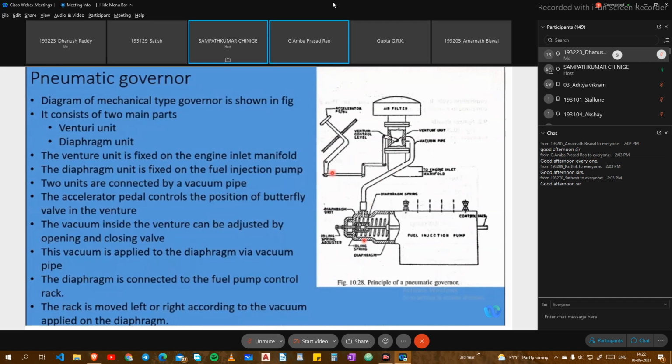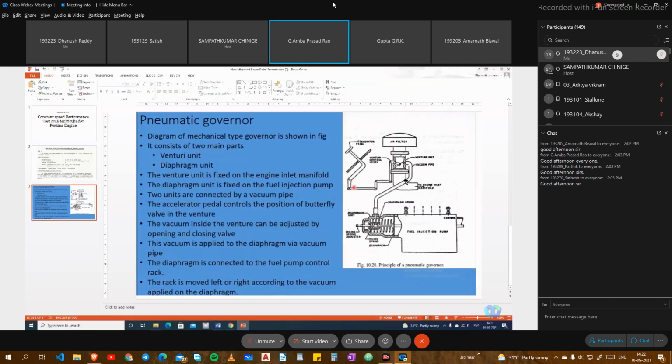So that partial vacuum is transmitted to the fuel control lever here. We are not directly regulating the fuel flow, but it is controlled by the air vacuum being created in the venturi. That's how the air is added, and it almost maintains the air-fuel ratio very near to stoichiometry or a little over stoichiometry, similar to an SI engine. Conventionally diesel engines are quality governed engines, whereas petrol engines are quantity governed engines. So it is now working like an SI engine.